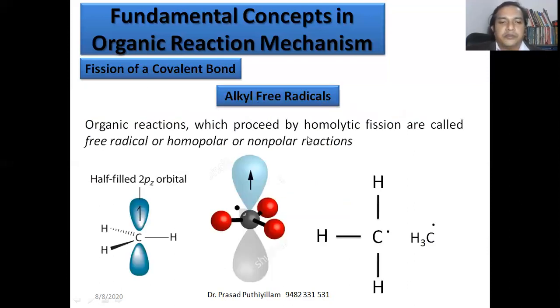The alkyl free radical takes this type of shape, that is, the hydrogen and carbon atoms in a plane. This is a p orbital. It is not a vacant p orbital; it contains one electron now. The bond broke in such a way that we call it homolytic cleavage, and the electron comes back to the carbon atom. So this is the three-dimensional representation of homolytic cleavage. Organic reactions which proceed through homolytic fission are called free radical reactions. There are many free radical reaction mechanisms which are very important.